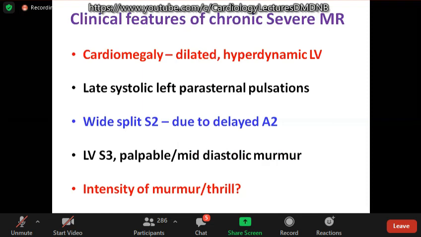LA V wave. This is not synchronous with the apical impulse because it is late, it is asynchronous, whereas pulmonary hypertension can cause parasternal heave, which has to be differentiated from these late systolic parasternal pulsations because parasternal heave coincides with the apex impulse and other findings of pulmonary hypertension.